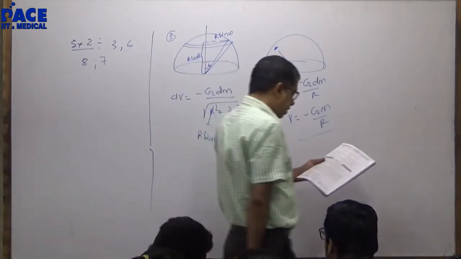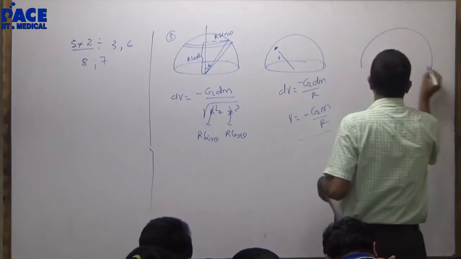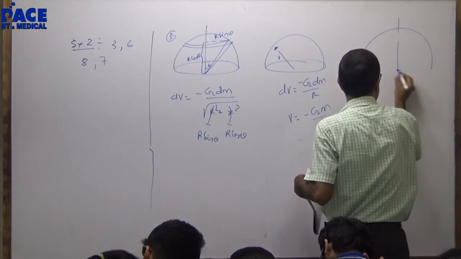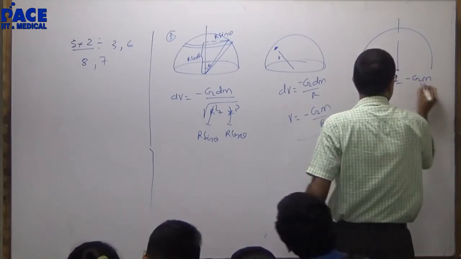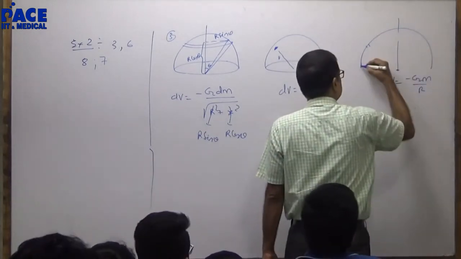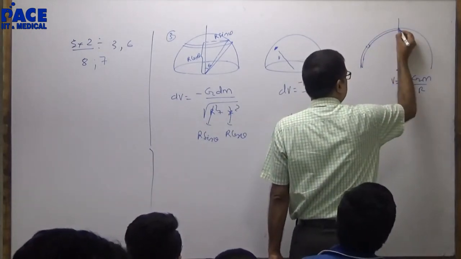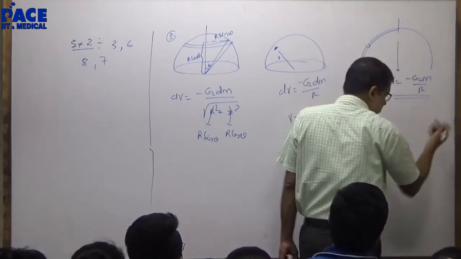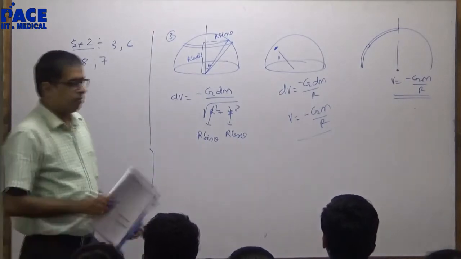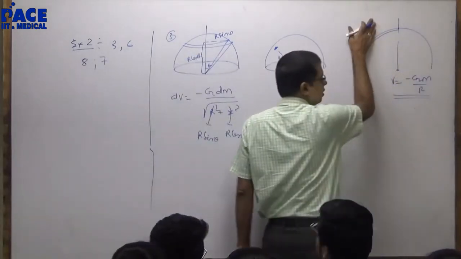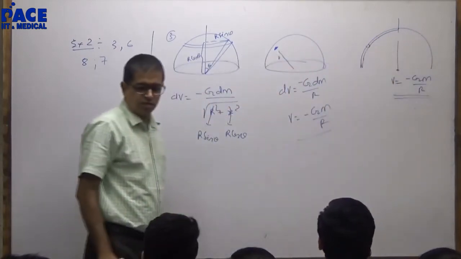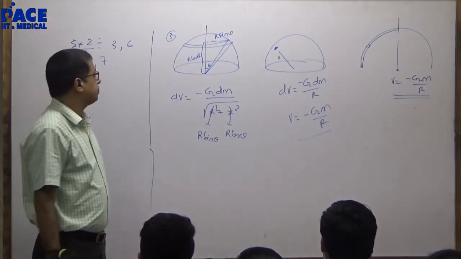The second part of it: when you are taking a uniform wire, semicircular, and folding this wire onto this side, have a look at it. Here potential is minus GM by R because every small element is at the same distance. When I fold this side, the wire will become like this. This m and this m again will give me the same answer. They are at the same distance. I am folding this wire onto this side, so this wire will come over this. Every small element is at the same distance R. Potential will be the same.